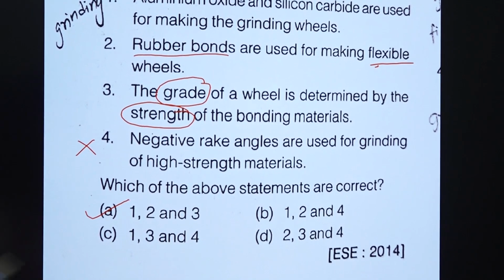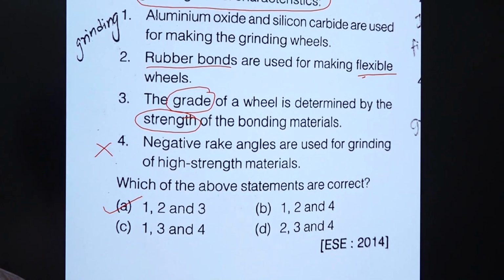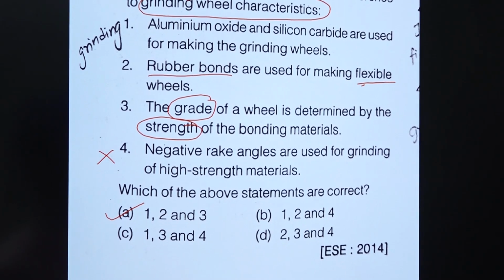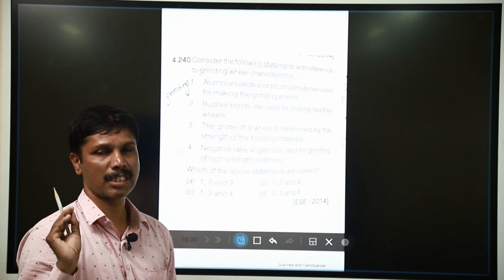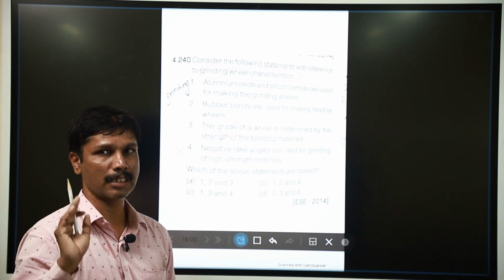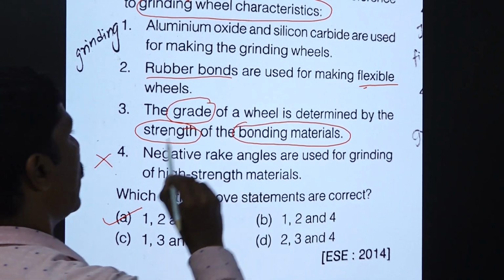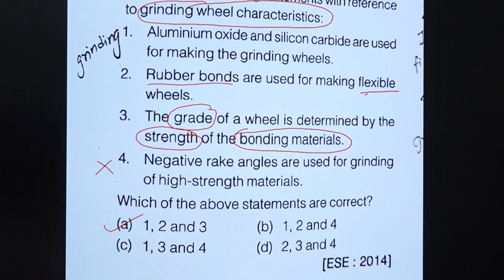We can remember aluminum oxide and silicon carbide are abrasive material, rubber bond for flexible wheels. The grade of the wheel means strength of the bonding material. Grade means strength of the bonding material.